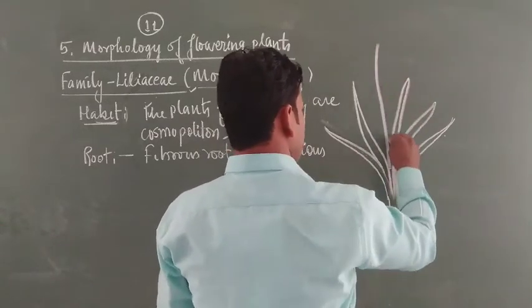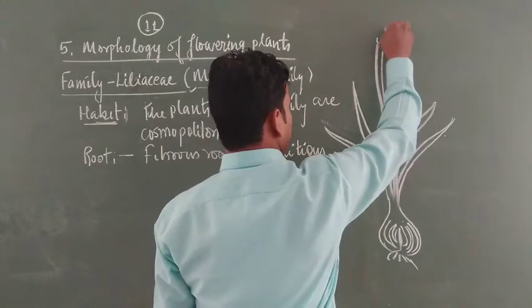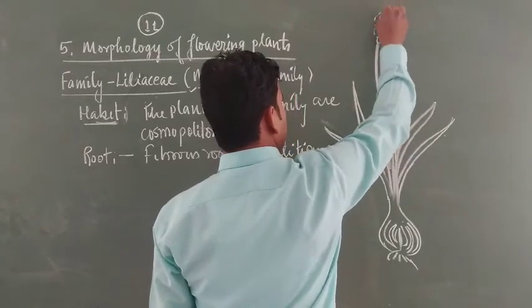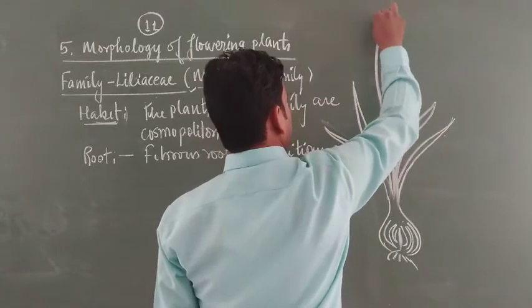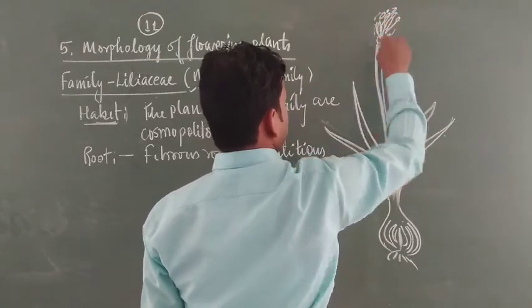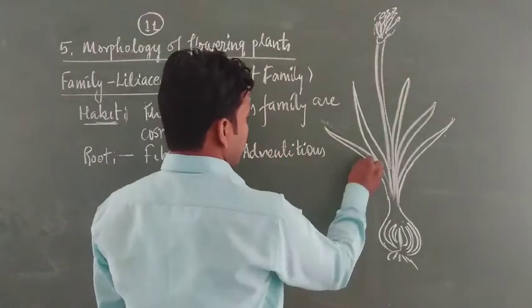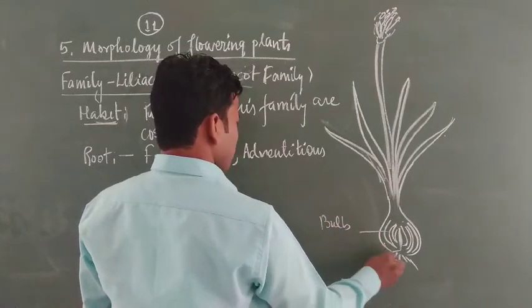If the onion is mature, it forms flowers, many flowers formed in a group. This is a flower of onion. This is the onion bulb. This is a root.